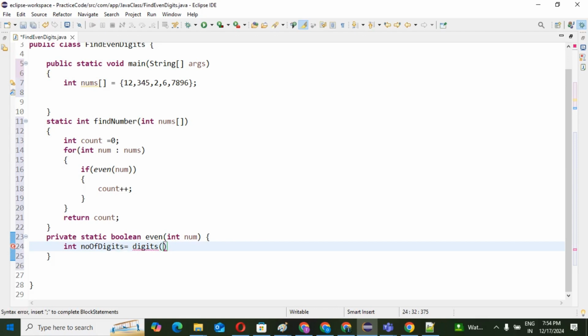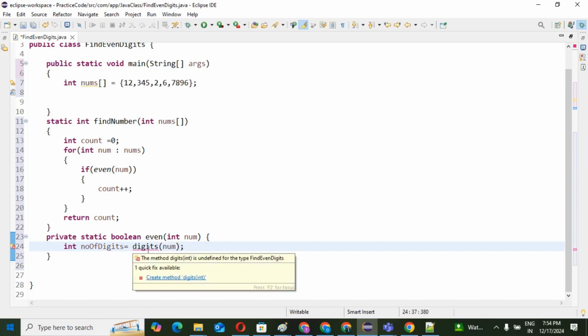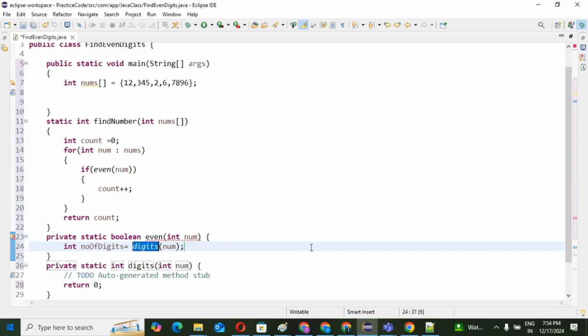In this digits method, what we require is one input, that is num. We will create this method also to find our digit, so how many digits this number has, it is 2 or 3 or 1.